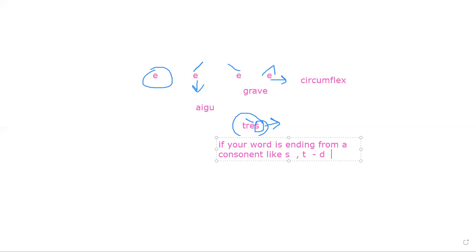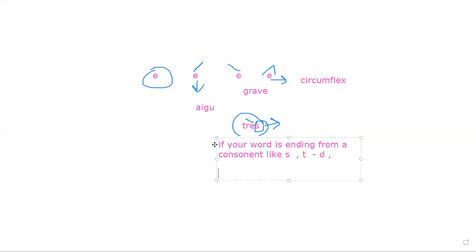Now, we have S, T, M is also silent. Now you just have to understand the first three alphabet. If your word is ending with S, T, and D, say clear, that would be silent. Not R, obviously, but yes, STD. Now you have to understand first thing, STD first.